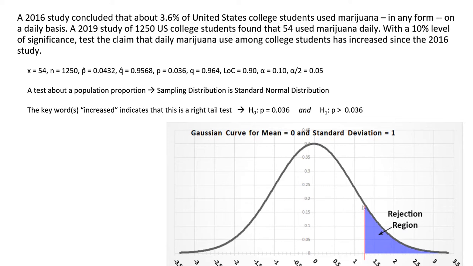And my critical value, well, here's the boundary right here, kind of in a red color. So the critical value is equal to the absolute value of NORM.S.INV of 0.10, which I did on a spreadsheet. And again, I will do all of these problems all over again on a spreadsheet. And it's approximately equal to 1.282. So that's the boundary where my critical value is, which is where the rejection region starts or ends, depending upon how you look at it.